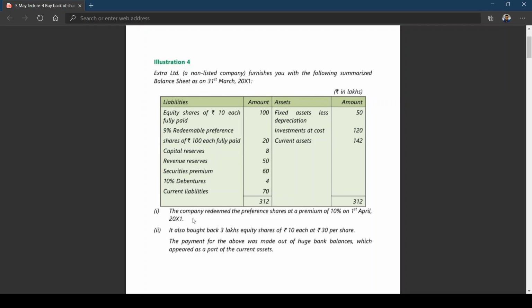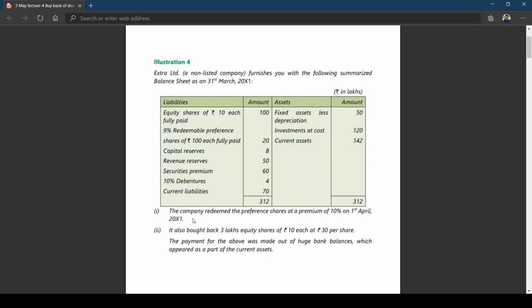No need to apply the test for determination of maximum shares to be bought back. Got it? The reason is very simple. We have done one problem where 25,000 shares had been purchased. You remember, the last but one problem in the previous class.